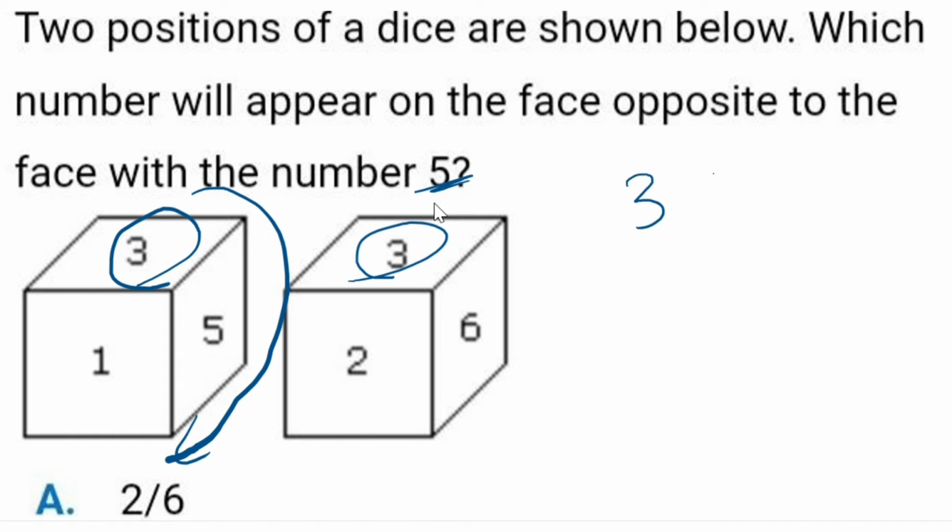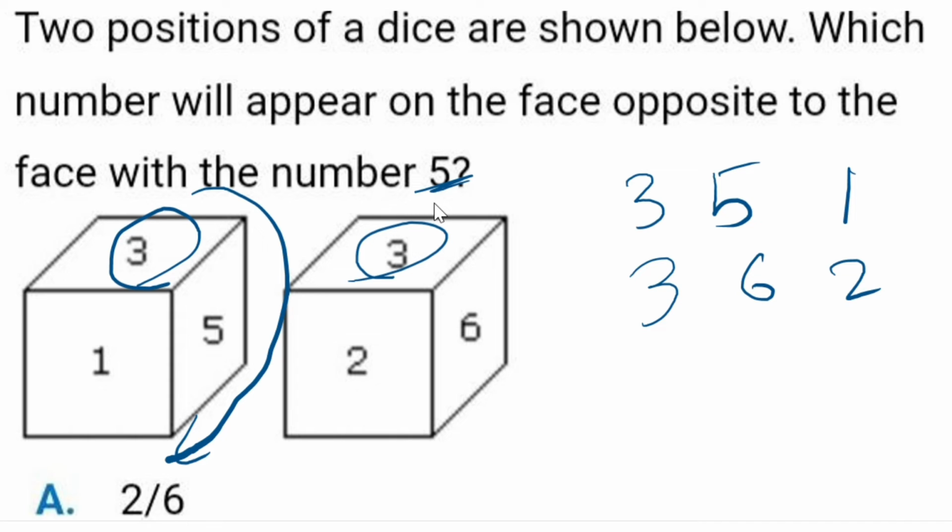Take the common number from both diagrams and write it down in clockwise direction. The first figure we write as 3, 5, 1, and the next as 3, 6, 2.